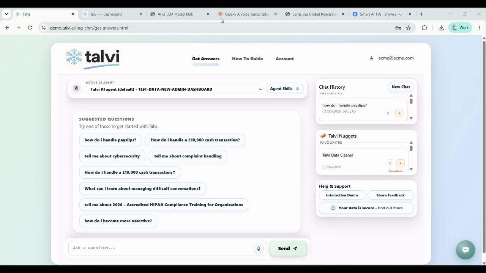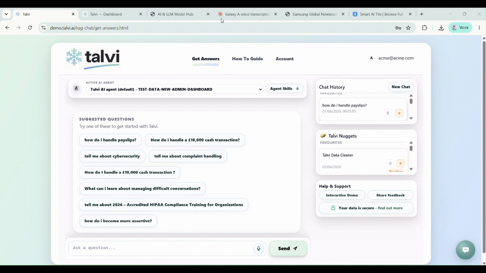I'm going to give you an end-to-end overview of the entirety of Talvi's AI-powered features. If you're not familiar with Talvi, we're an AI layer that sits over an enterprise's corporate knowledge sets. They're LMS, they're SCORM files, but also SharePoint, Dropbox, wherever you want to connect it to. And Talvi can ingest and make searchable all of the information it can find from any corporate data source.